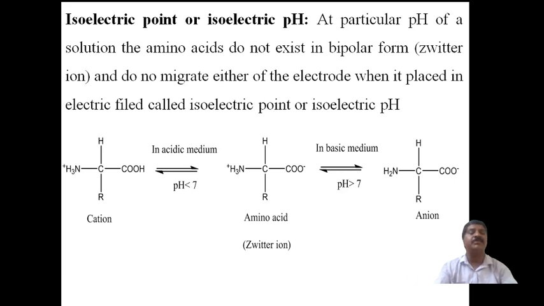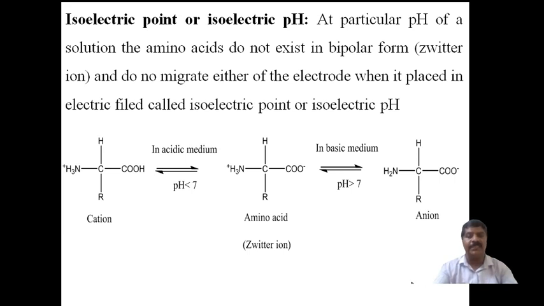In basic medium, an anion with a negative charge will be formed, and it will have a tendency to be attracted towards the anode, the positive electrode. This indicates that the movement of this anion takes place towards the positive electrode. Hence, it indicates that a negatively charged amino acid is present.